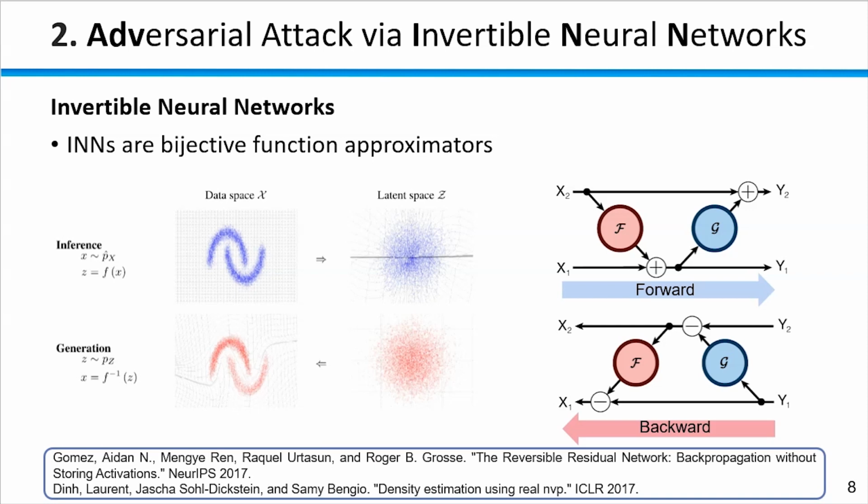Invertible neural networks are bijective function approximators due to their mathematically induced network architecture. Given an intermediate feature, INNs are able to perfectly reconstruct features of other layers. That is, the information of the INN's input is preserved throughout all its layers, and there is no extra information injected or lost.